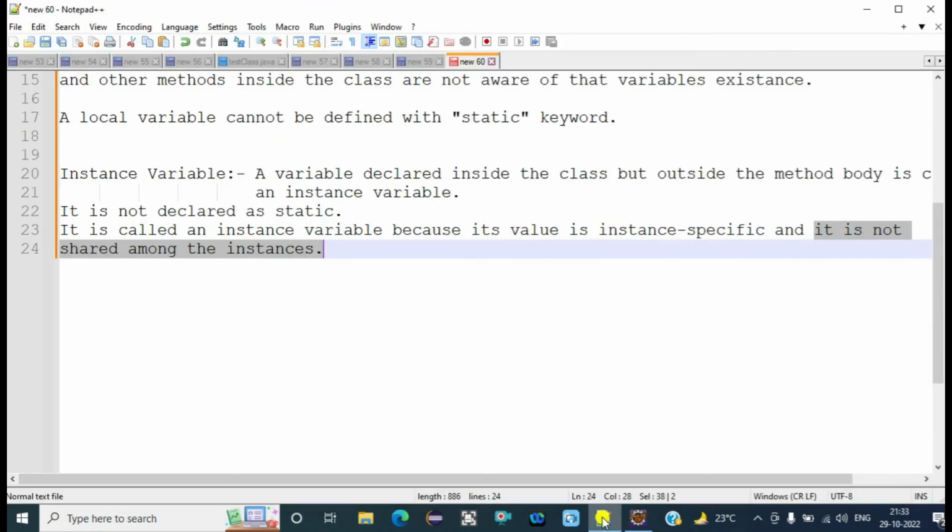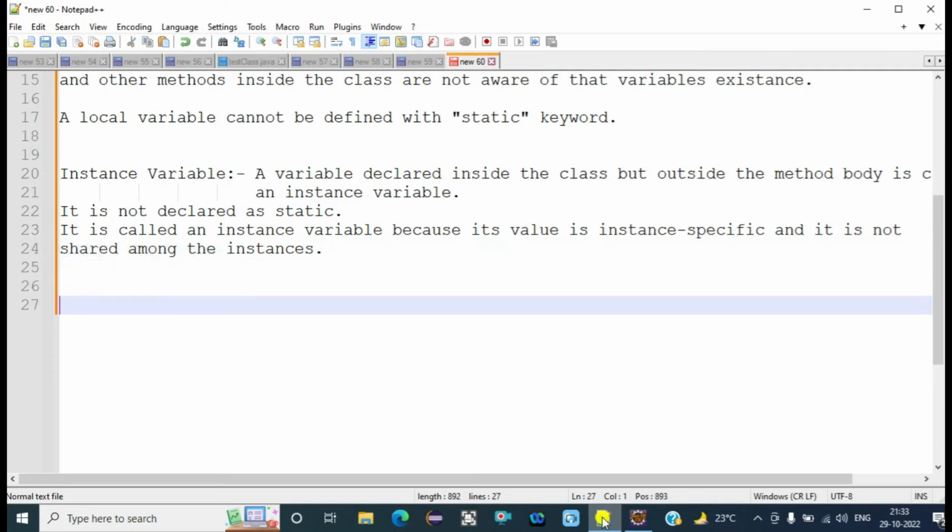Okay. So now the third point in the queue is the static variable.